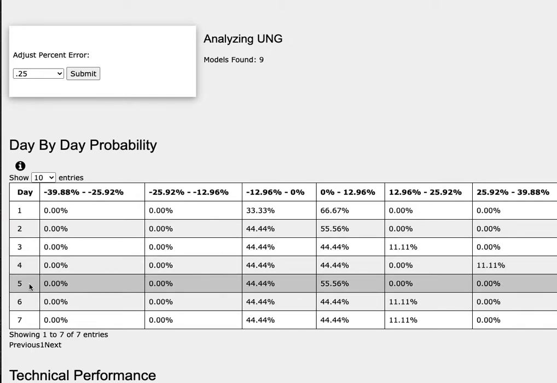As we progress to the 5th day or week of trading, natural gas has a 56% chance to climb between 0 to 13%, and to the downside a 44% chance to fall between 0 to negative 13%.